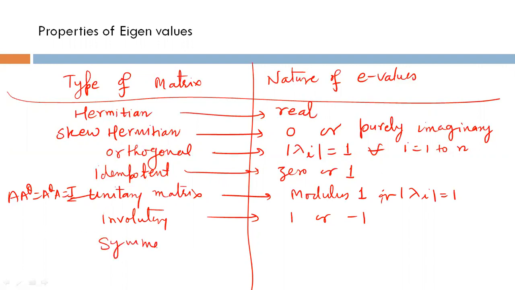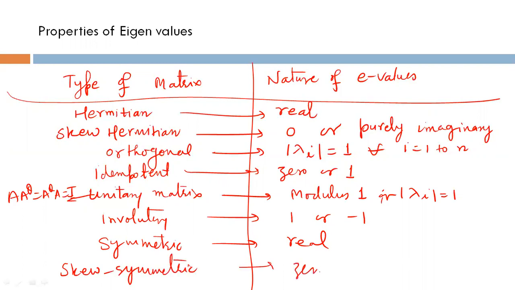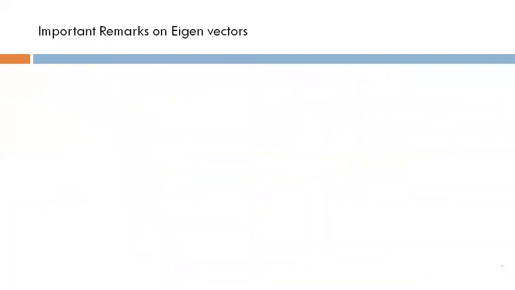Symmetric matrix, eigenvalues are always real. Skew symmetric matrix, it's 0 or purely imaginary. So according to the type of matrix, you can tell the nature of the eigenvalues also. I have one or two important remarks on eigenvectors also.